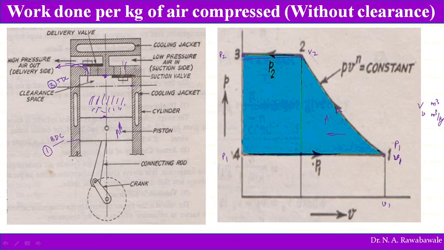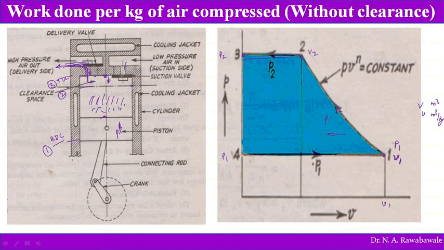At point 2, somewhere here, the outlet valve or delivery valve opens, and from point 2 to 3, further movement of the piston sweeps this air out into the reservoir. As soon as the piston reaches top dead center, this delivery valve closes and the piston starts to move in the downward direction.